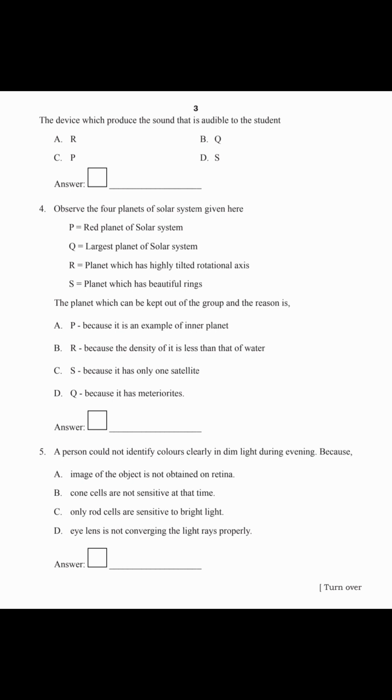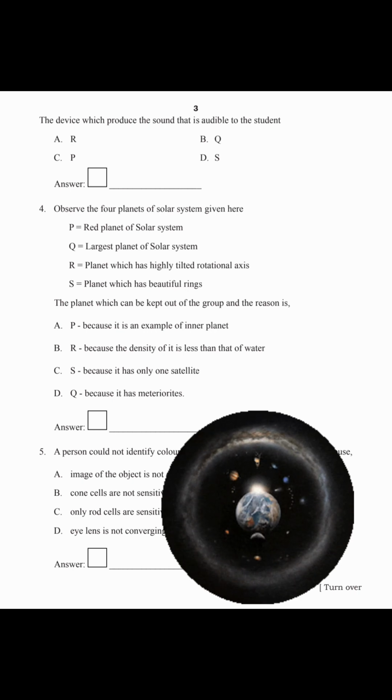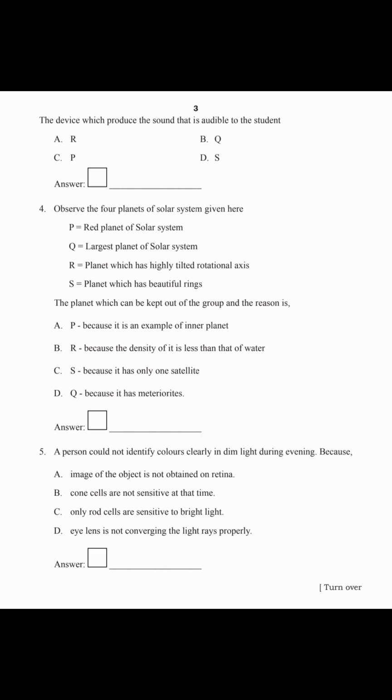Option A, P, because it is an example of inner planet; option B, R, because the density of it is less than that of water; option C, S, because it has only one satellite; option D, Q, because it has meteorites. Option A, P is the correct answer because it is an example of inner planet, remaining all planets are outer planets. So option A is the correct answer.